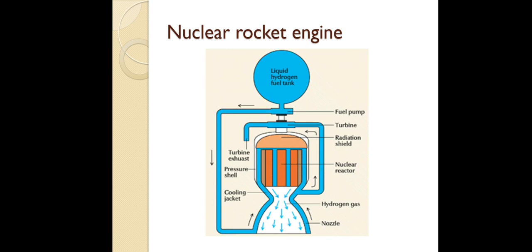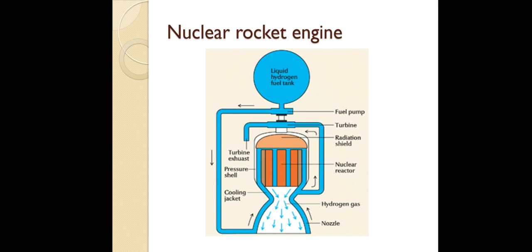Normally for chemical propulsion, we use either fuel or propellant. But here we have two separate terms, fuel and propellant. Here the propellant is fixed, always hydrogen. In previous classes we discussed why we use hydrogen: due to its low molecular weight, it gives high specific impulse also.